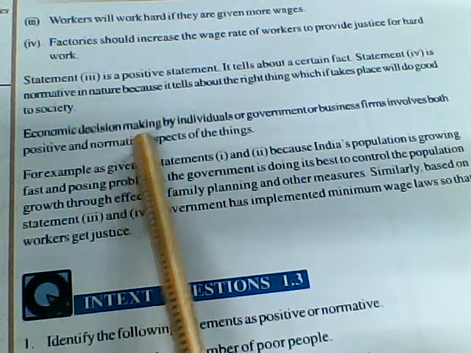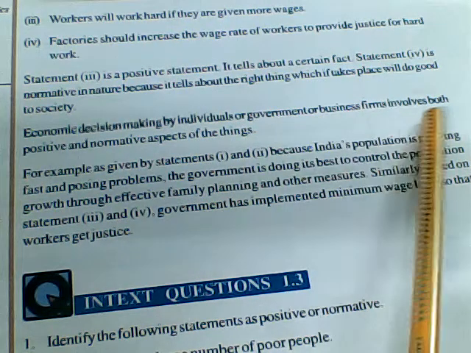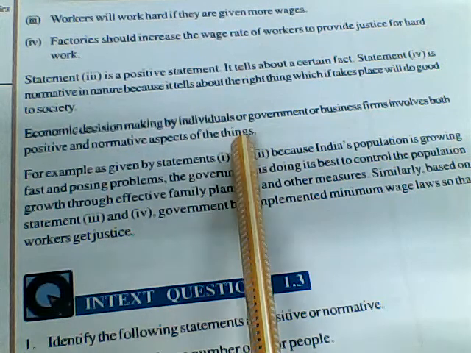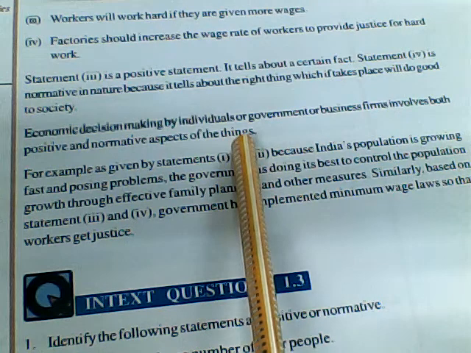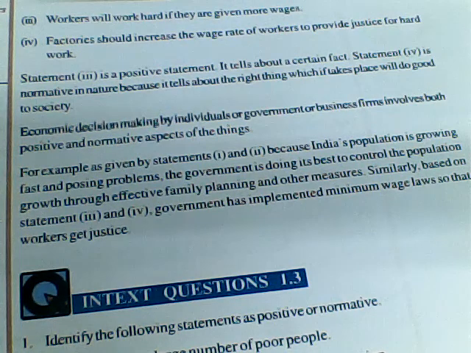Economic decision making by individuals or government or business firms involves both positive and normative aspects of things. So economic decisions which are going to be made by the individual or the government or the business firms involve both positive and normative aspects as per their nature of work or scope.